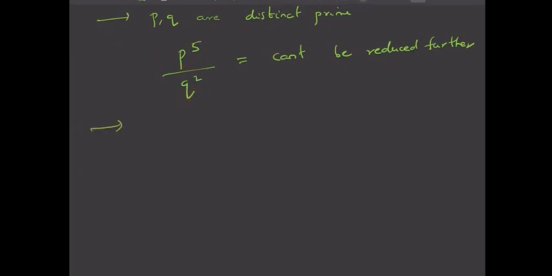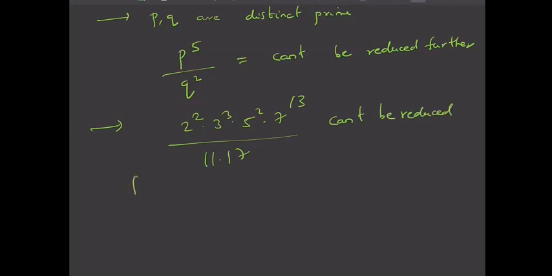For example, if I take 2 square into 3 cube into 5 square into 7 power 13 by 11 into 17, right? This can't be reduced further because there are no primes common in the numerator and denominator.